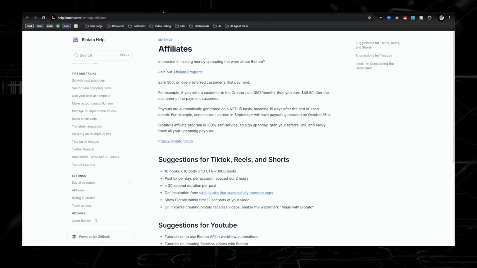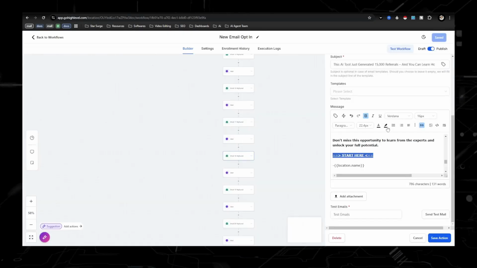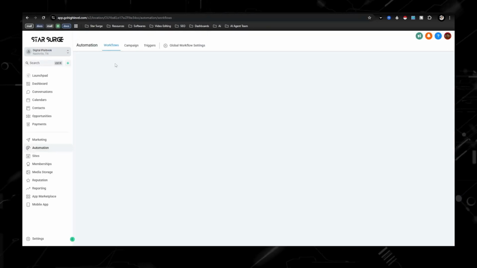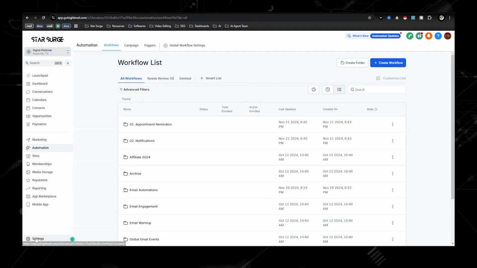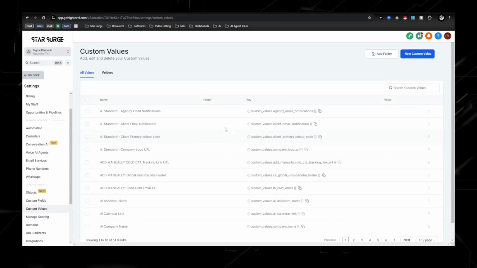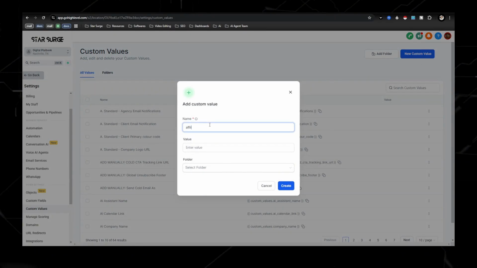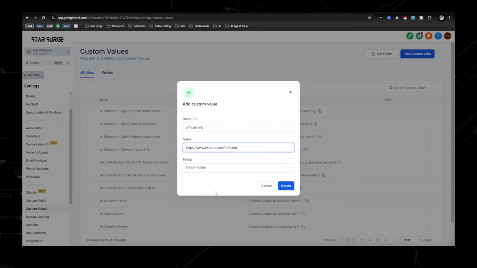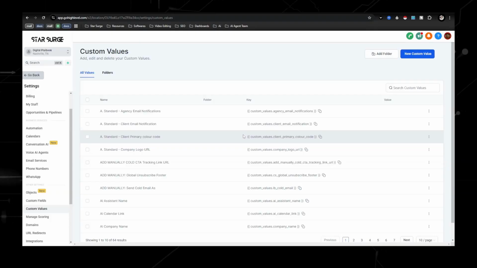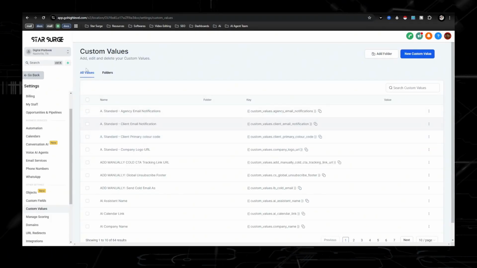This is going to be your affiliate link, and this is what you're going to be copy and pasting into your custom value. So going back to Go High Level, we are going to go back to the workflows. Now it's going to take us to the home screen. We're going to go down here to settings, and then we're going to go to custom values. All you're going to need to do is hit new custom value, name it affiliate link, and then this right here is where you're going to paste, and then hit create, and then all of your custom values with the title affiliate link are going to be populated already.